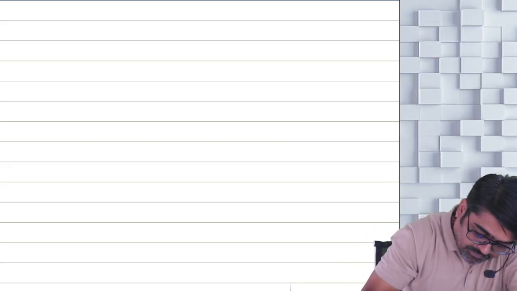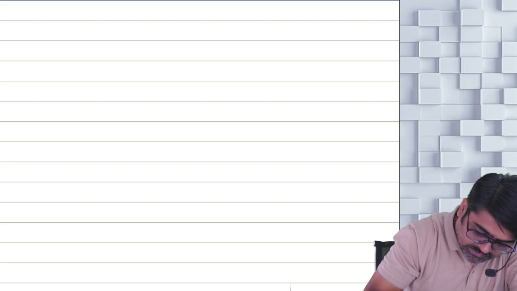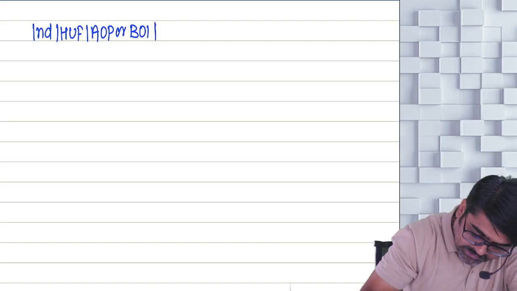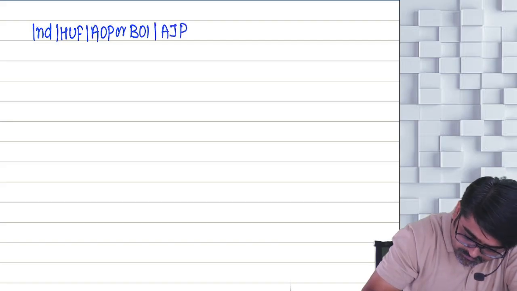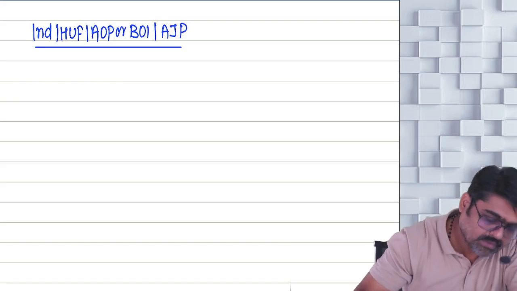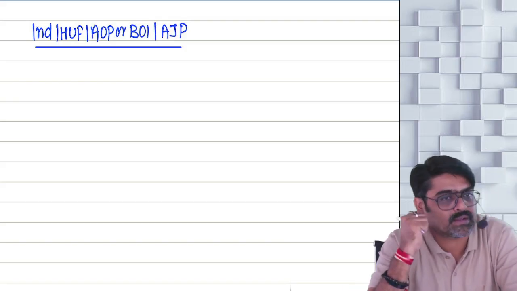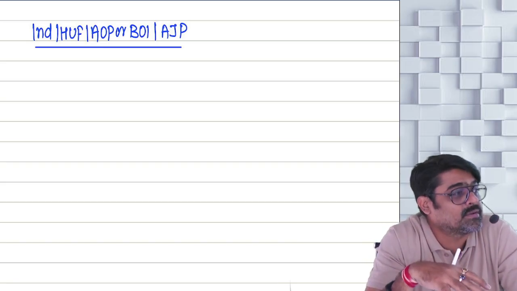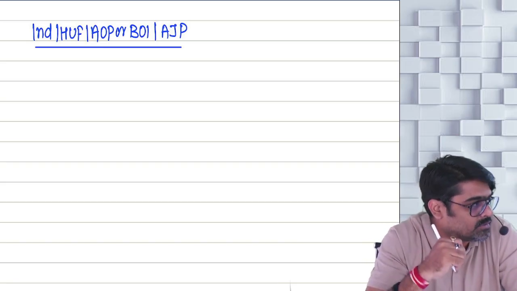So now see, if the assessee is an individual, HUF, AOP or BOI, or he is AJP, in the case of these assessees, two schemes are there. One is default tax regime, another is optional tax regime. Yes or no?